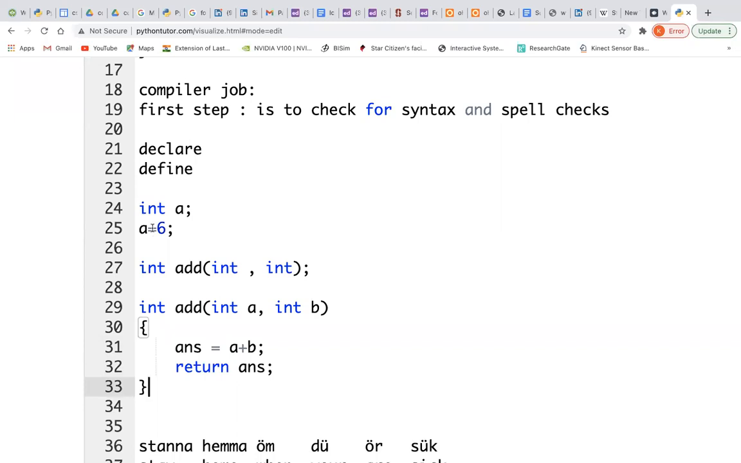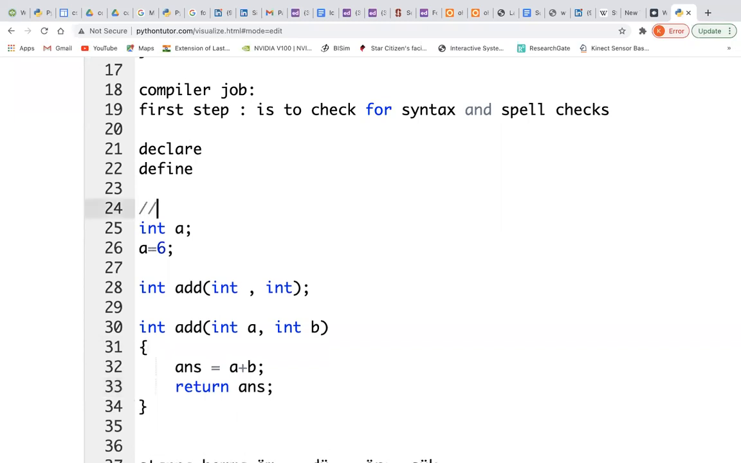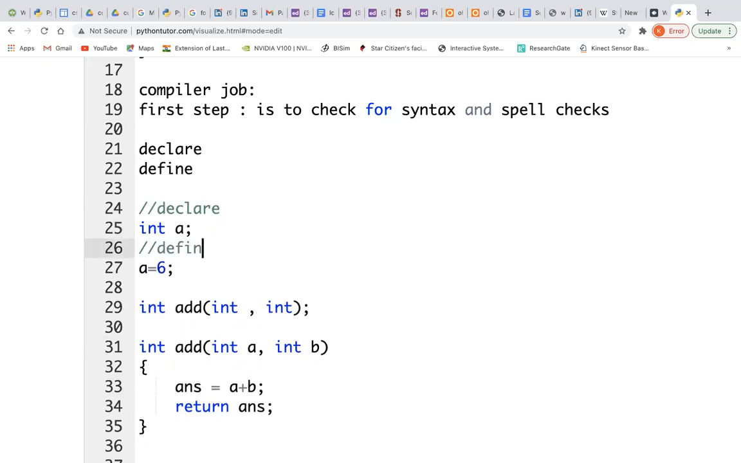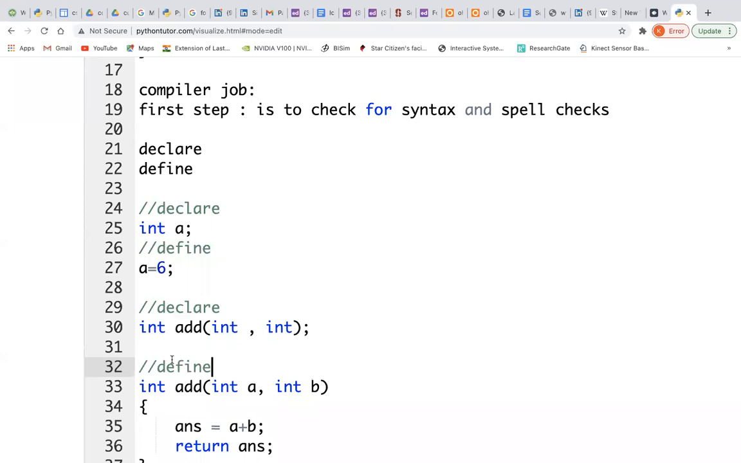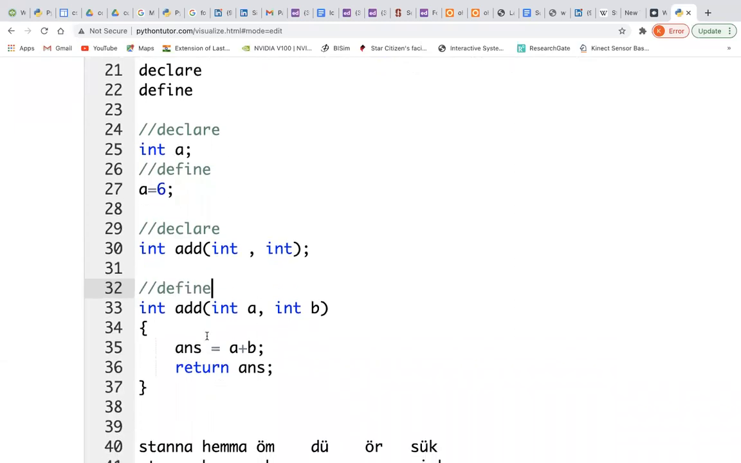See, now I will tell you: declare, define. Here also, declare, define. So this is how you are defining it, and here you are declaring it. Now, why is it talking about declaration? Why didn't it talk about definition?